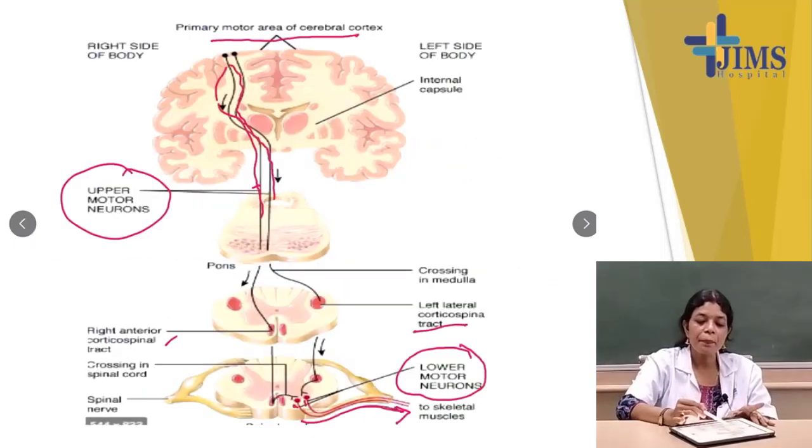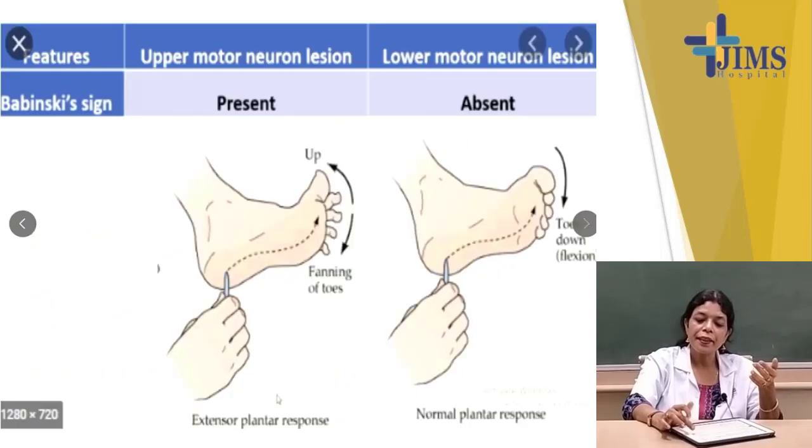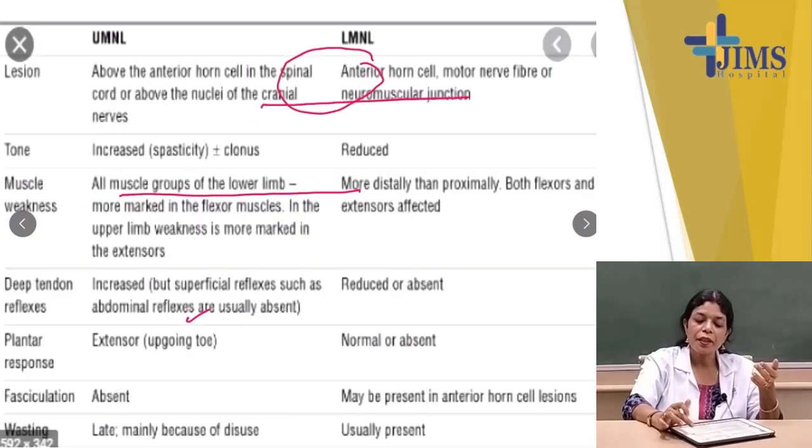This is the pons, here is the spinal cord. In upper motor neuron lesions, the lesion is above the anterior horn cell of the spinal cord or the cranial nerve nucleus.